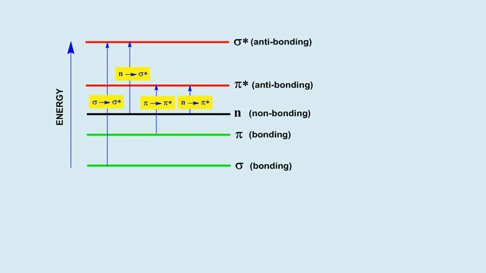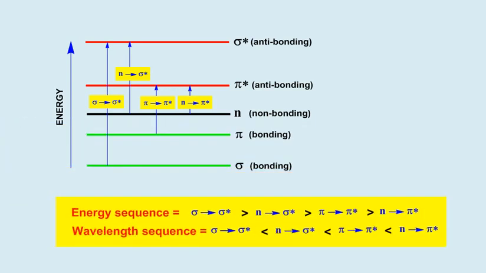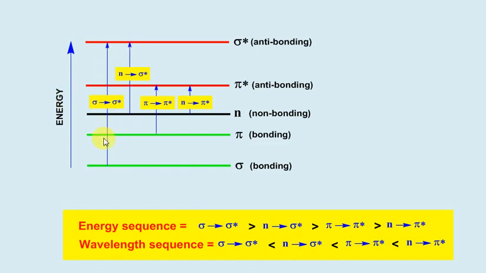Friends, now if we compare these electronic excitations energy wise, then you can see the difference between the energy levels. Sigma to sigma star requires more energy as there is more energy difference for electronic excitation.